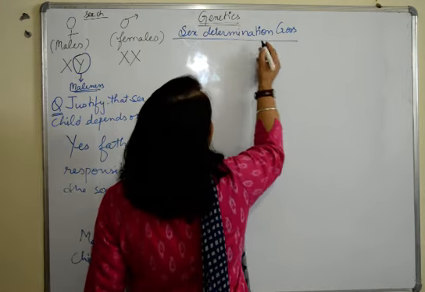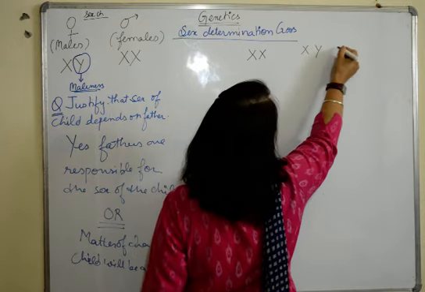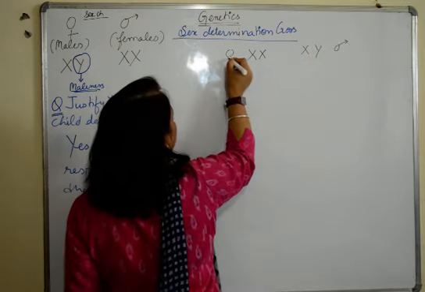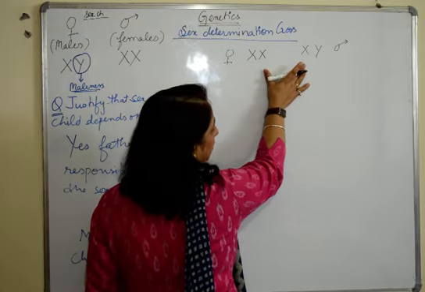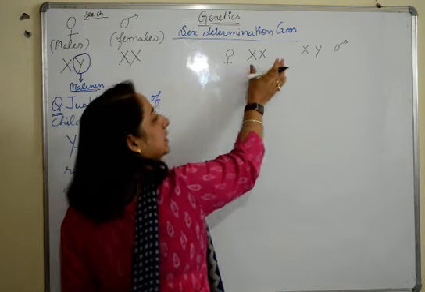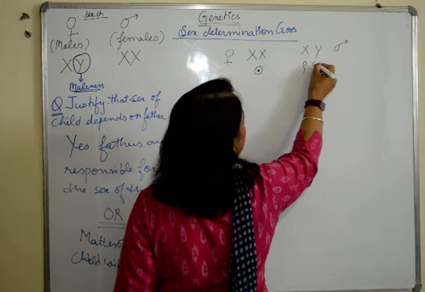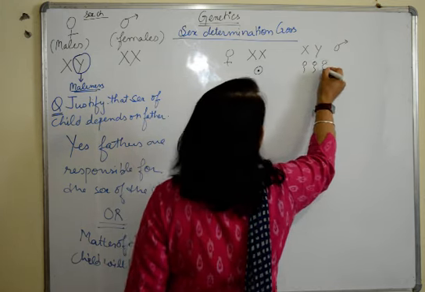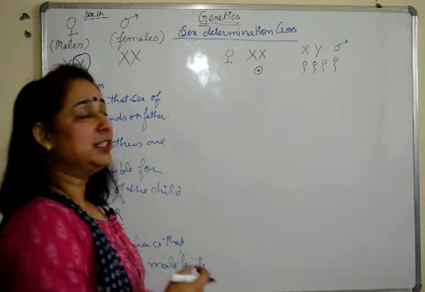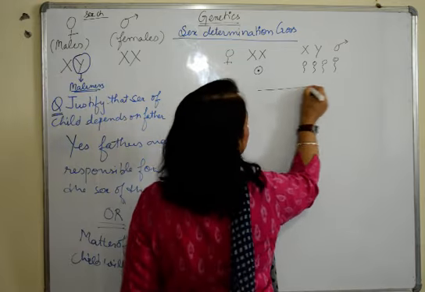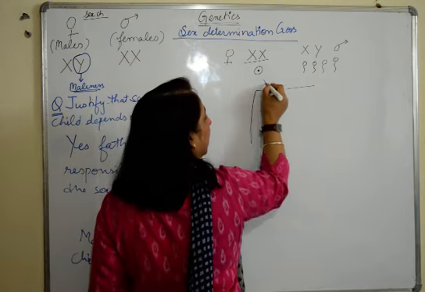Now we all know XX is the female trait and XY is the male trait. So this is the father and the mother. When the fusion of these chromosomes takes place, the females have the egg, and the males produce the sperms. Many sperms. So what is going to happen when the fusion takes place? The mixing is going to take place.